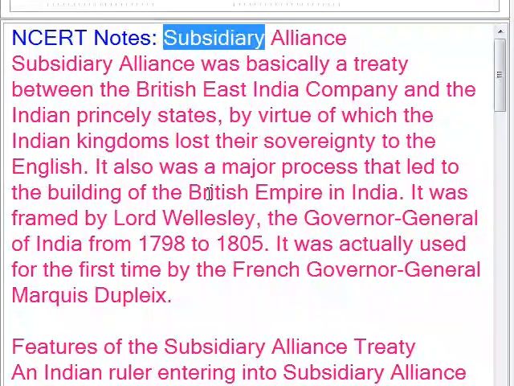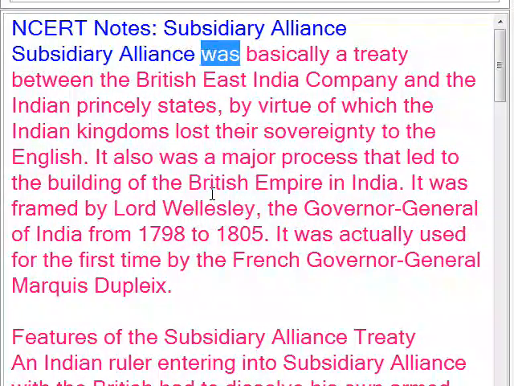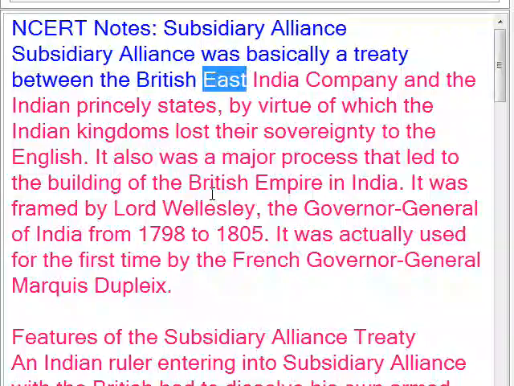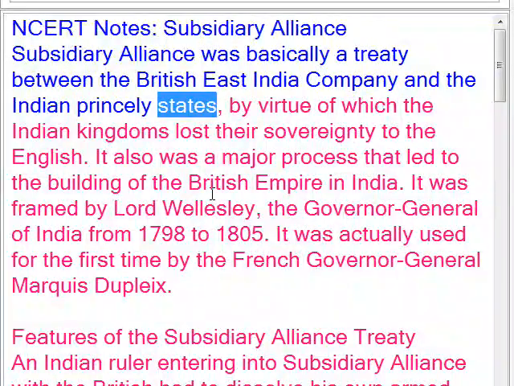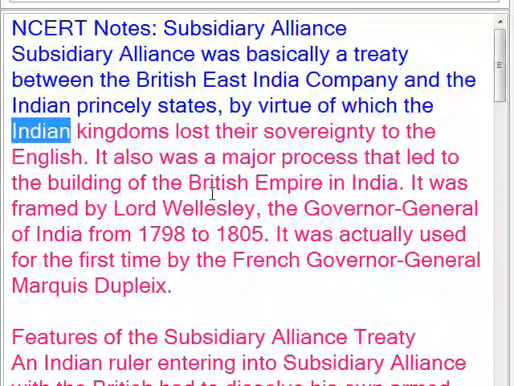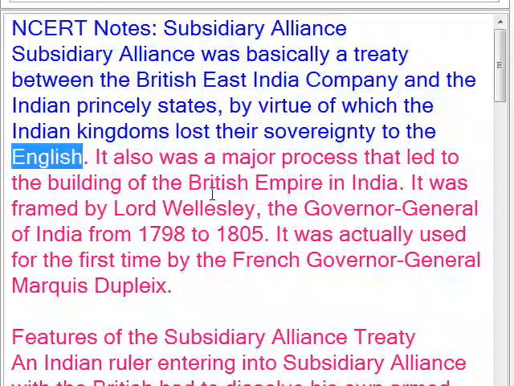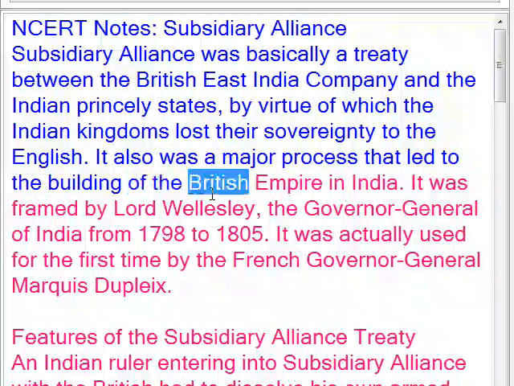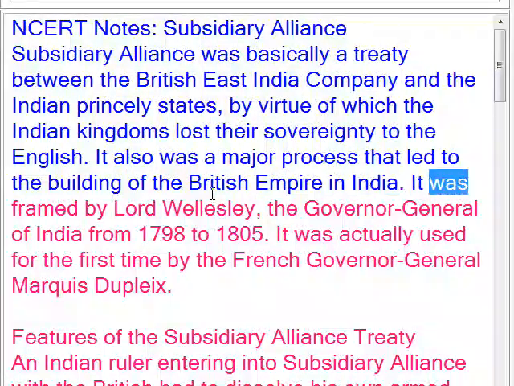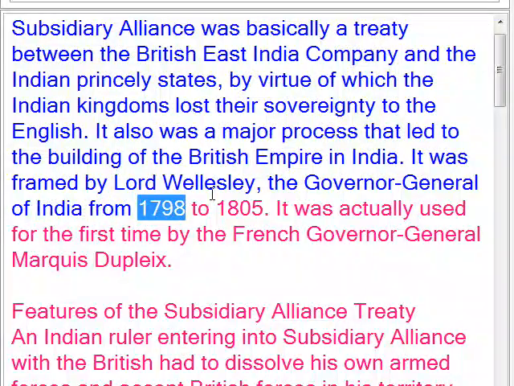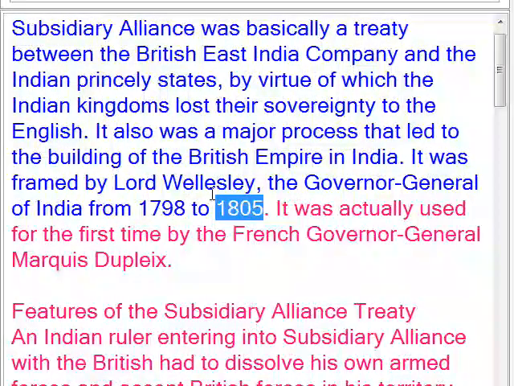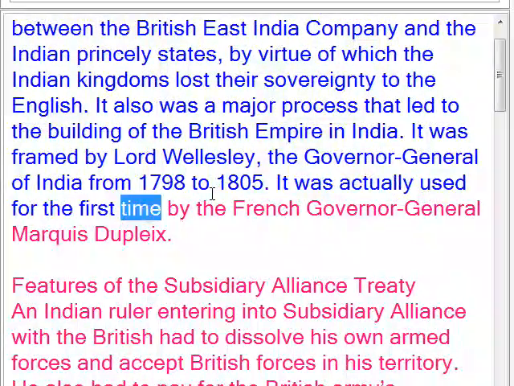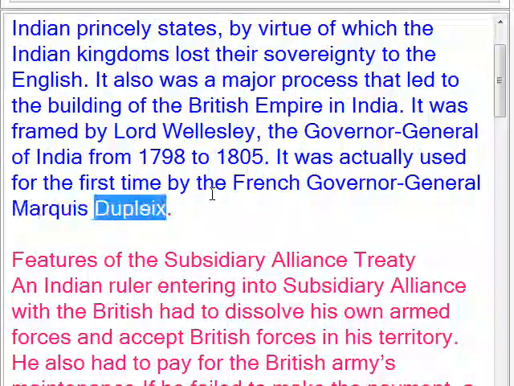Subsidiary alliance was basically a treaty between the British East India Company and the Indian princely states, by virtue of which the Indian kingdoms lost their sovereignty to the English. It also was a major process that led to the building of the British Empire in India. It was framed by Lord Wellesley, the Governor-General of India from 1798 to 1805. It was actually used for the first time by the French Governor-General Marquis Dupleix.